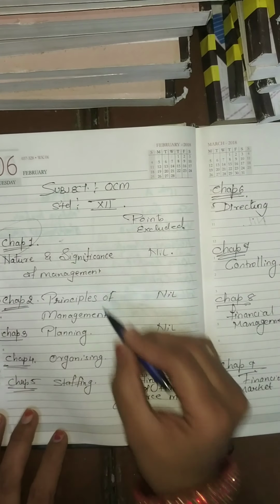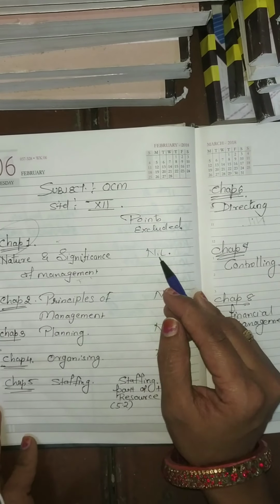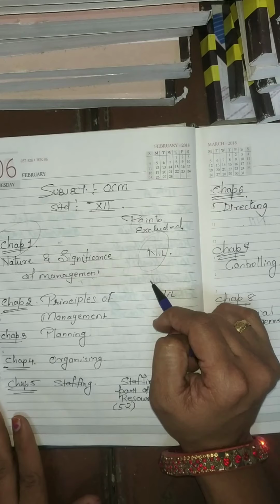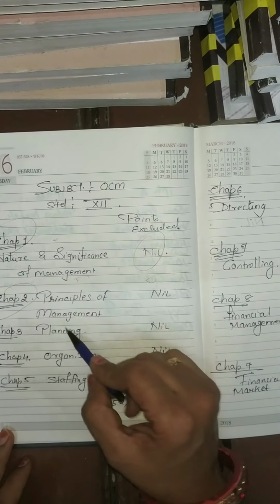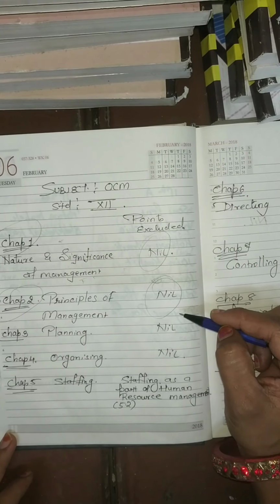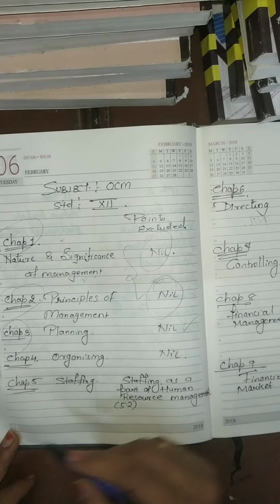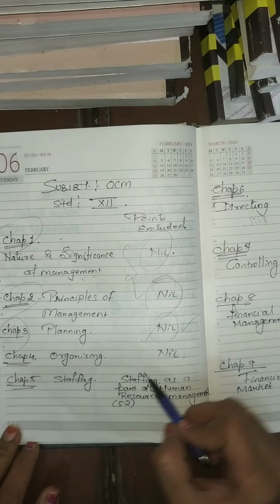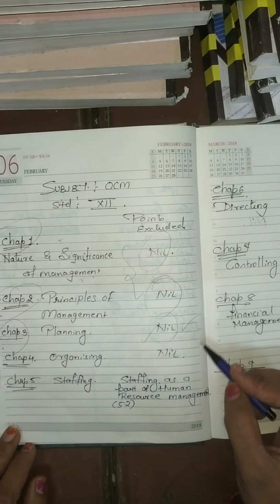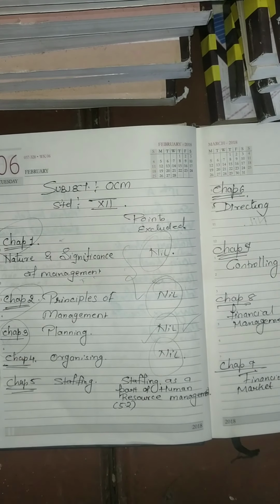In chapter number 1, as I told you, this chapter is your basic chapter. That is why there is zero reduction from this chapter. From chapter number 2, principles of management, again there is zero reduction. The whole chapter will be included. Next, the third chapter is planning. Here also no reduction is there. All the chapter points are included. Chapter number 4 is the same as chapters 1, 2 and 3. No reduction is there. Chapters 1, 2, 3 and 4 have zero reduction by the board.